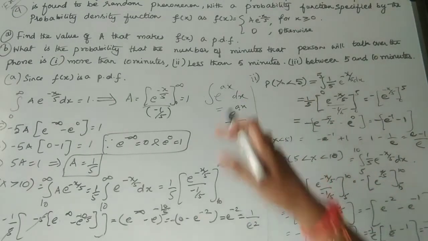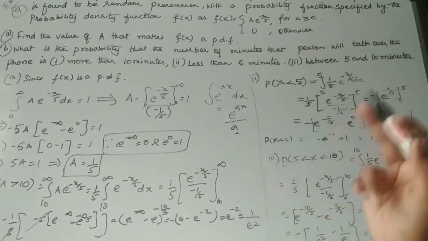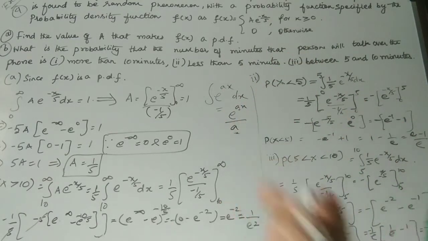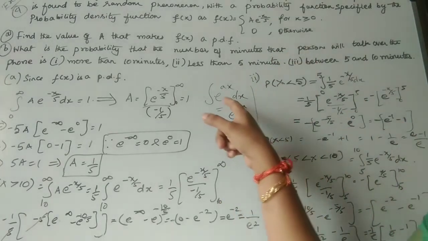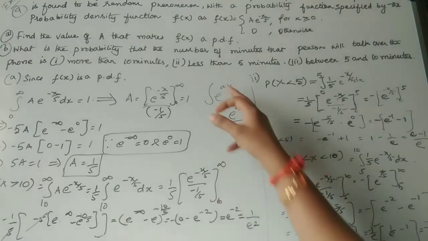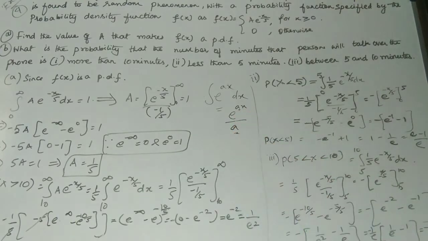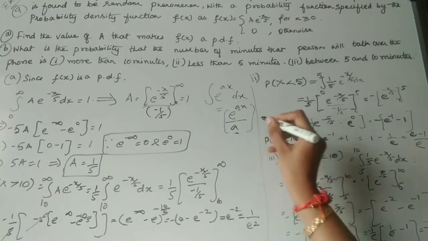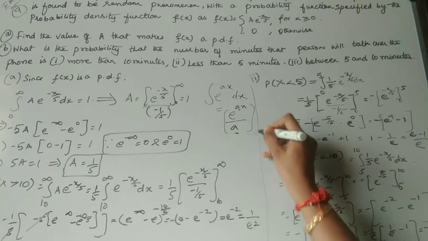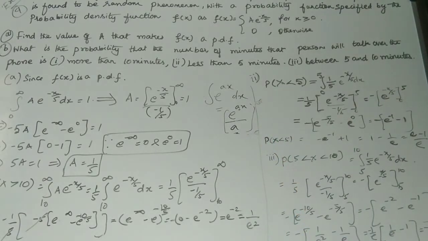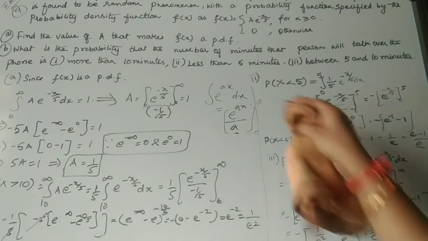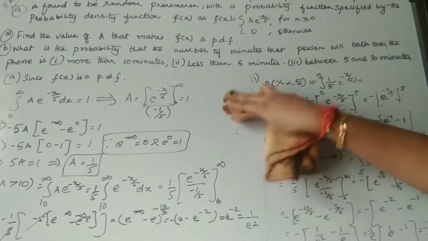Only if it is x power n will you add 1 to the power, that is x power n plus 1 by n plus 1. But if it is given in the e function, e power ax, you have to integrate like this, e power ax by a within the given limits. So generally this is the integral for e power ax.